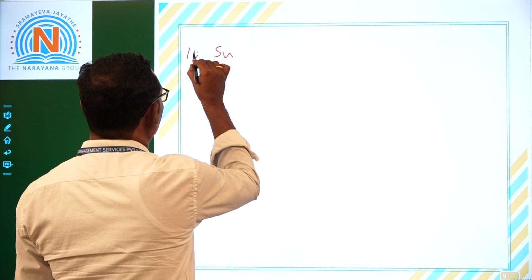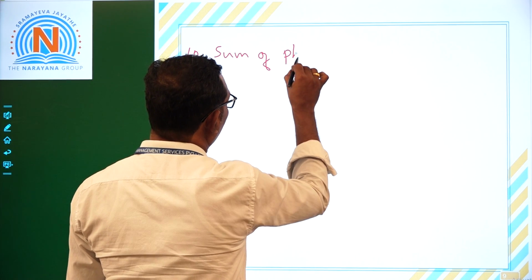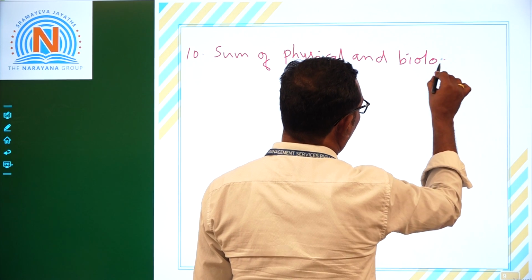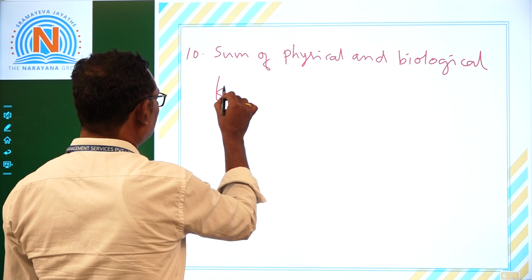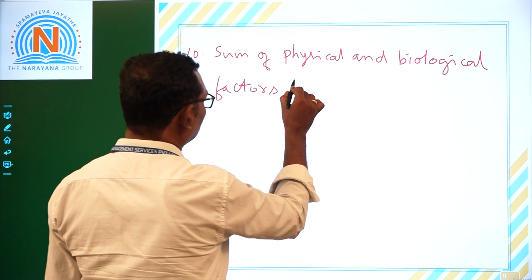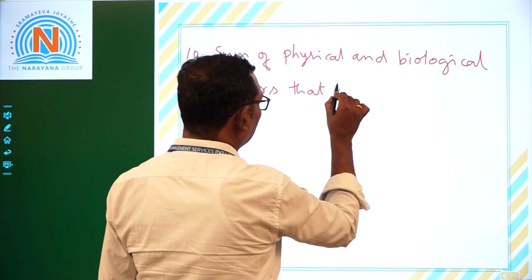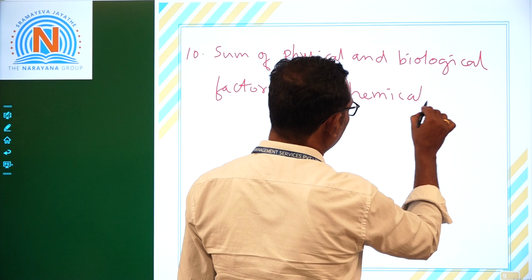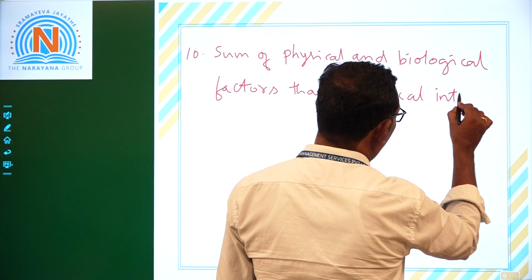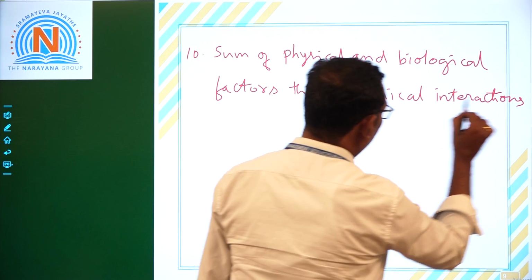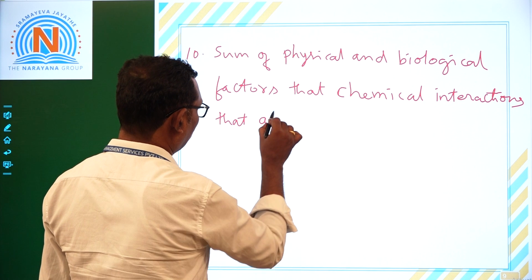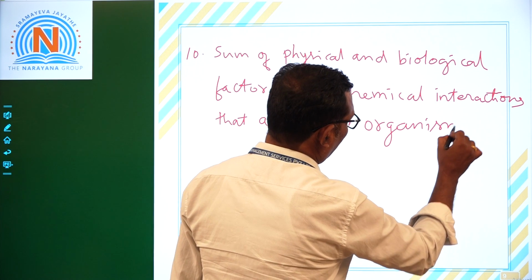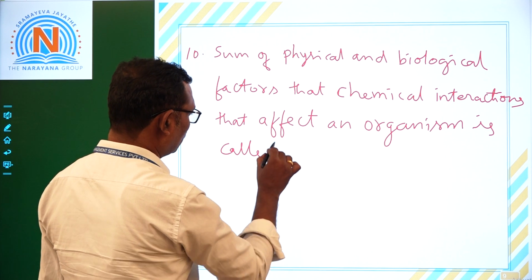10th question, answer this one. Some of physical and biological factors that chemically interact that affect an organism is called environment.